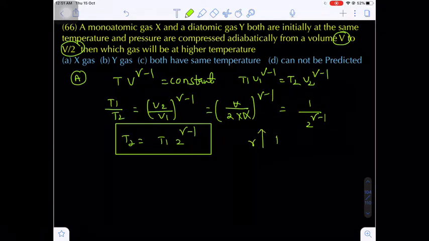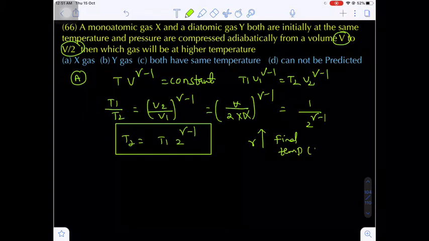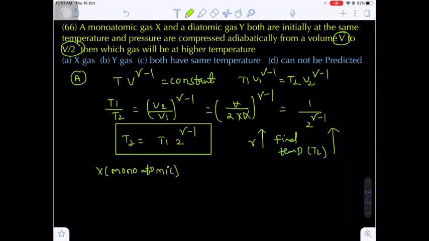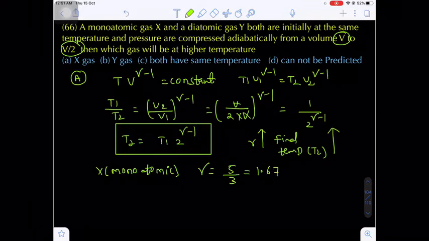Gamma value increases, the final temperature, that is T2, increases. Are you getting my point? Now here you know monoatomic and diatomic. X is monoatomic. For monoatomic gases, what is the gamma value, the Poisson ratio? That is equal to 5 by 3, which is nothing but 1.66 or 1.67.